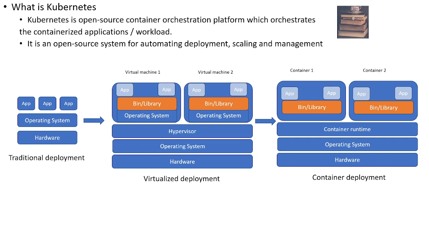Now this container orchestration platform is managing all the containerized applications. When I'm saying containerized application, it means all the applications which can be deployed into containers, for example Docker, and maybe any other container technology. Any application which can be deployed into a container can be easily managed or orchestrated by Kubernetes. So it will manage all the replicas, daemon sets, pods, lifecycle, networking, downsizing, upsizing, everything. That is why it is an orchestration platform.